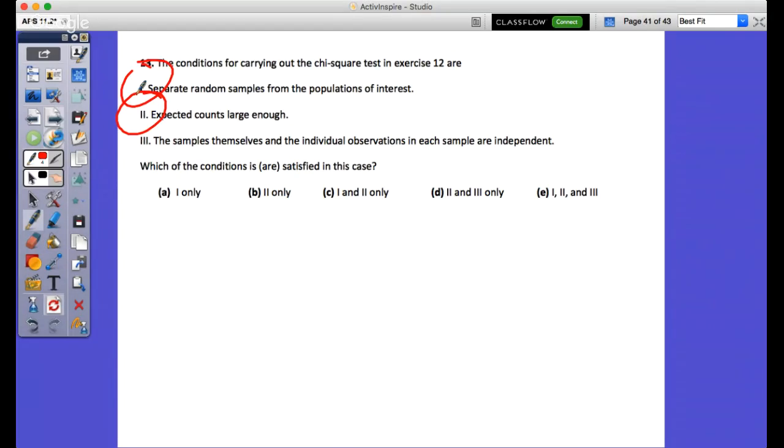Number 3 is what I was confused about, because when we write out the FRQs we don't usually show independence, but in all of our homeworks it was there. What was the answer to that? E. You said 1, 2, and 3? Yeah. The samples themselves and the individual observations in each sample are independent. Oh, that's the 10%, isn't it? Yeah, that's what I meant. Here's the deal: I've seen the 10% rule used and then not used. In any case where you have two observations, you don't want one thing impacting the other.